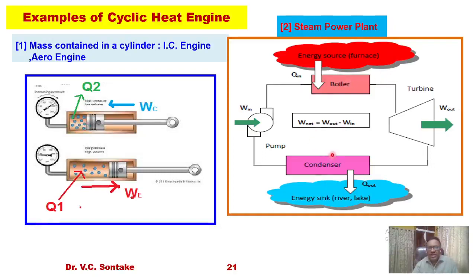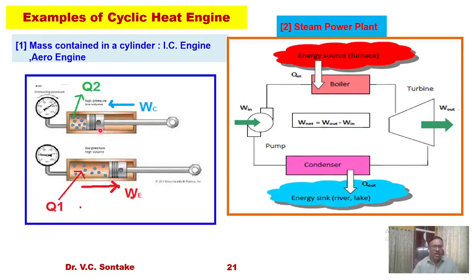So this is a cyclic heat engine, and here water is the working fluid, because water is taking heat in the boiler, converting into steam and undergoing expansion. Further, here it is rejecting heat. Further, in the pump it is accepting heat. So heat transfer is taking place inside this power plant component via water. So water is a working fluid.